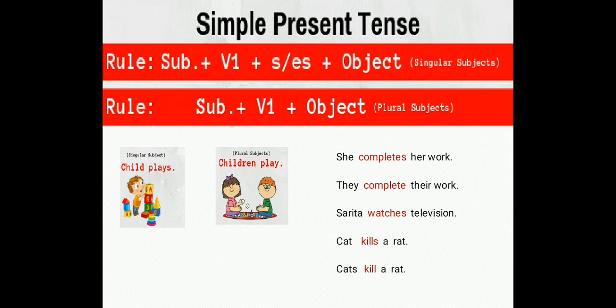Now let's look at how to form the simple present tense. It is formed by using subject and base form of the verb. Its structure is subject plus base form of the verb plus object. If the subject is singular, then the verb takes s or es, whereas a plural subject does not take s or es. Let me make it clear with some examples. Child plays, children play. She completes her work, they complete their work. Cat kills a rat, cats kill a rat.